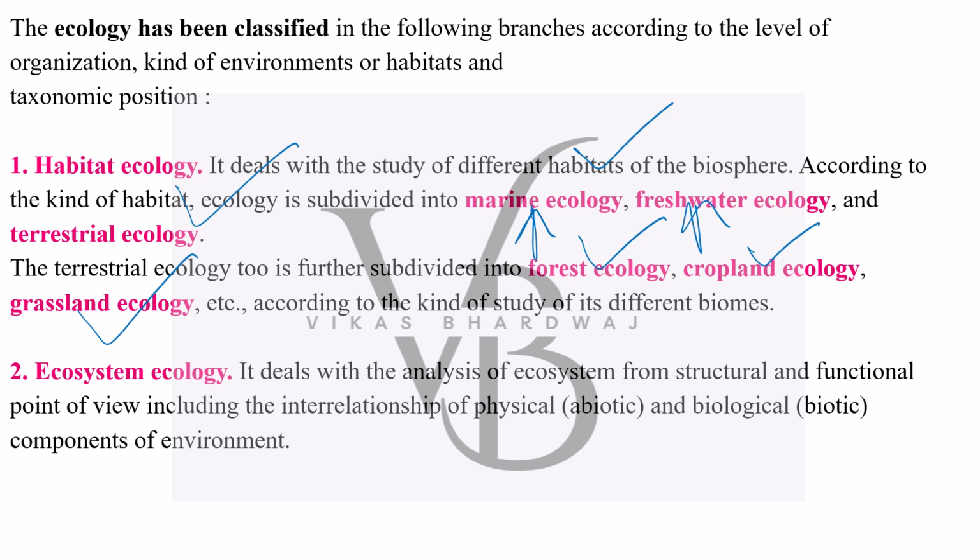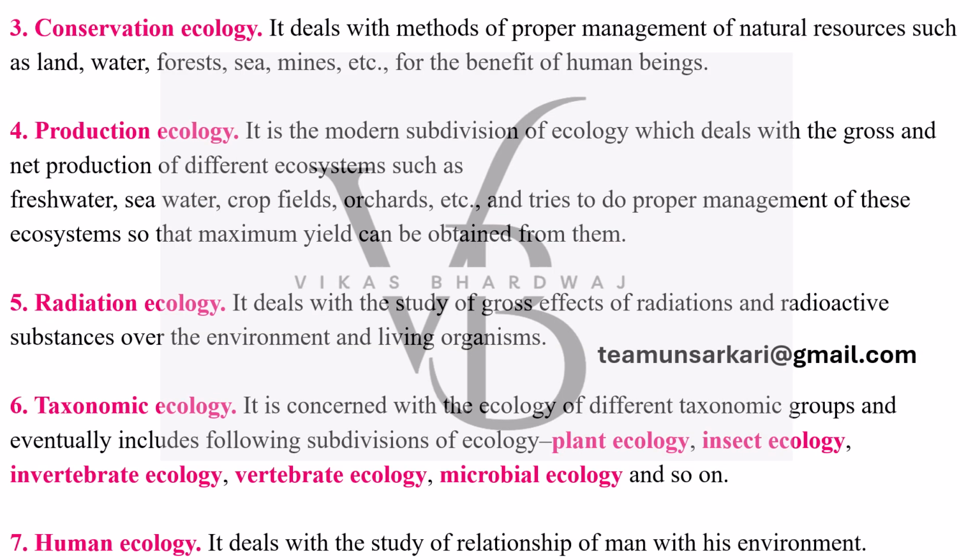Ecosystem ecology is dealing with the analysis of ecosystem from the structural and functional point of view, including the interrelationship between the abiotic and biotic factors. So again, I am repeating the same concept which I discussed in the beginning of our lecture, that there is a kind of a constant and also involuntary systematic interaction between the biotic and abiotic factors, between physical and chemical factors. Conservation ecology deals with the methods of proper management of natural resources, whether it is land, water, forest, sea, mines, for the benefit of human beings.